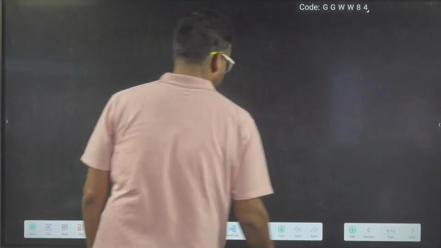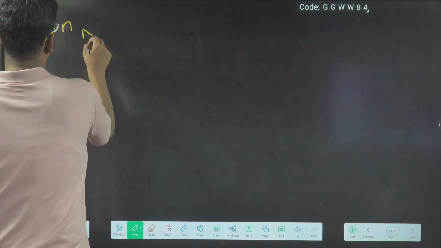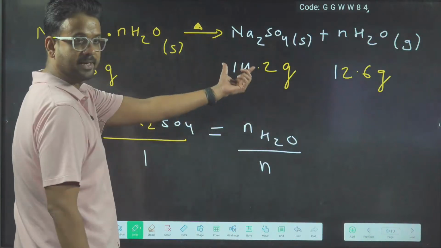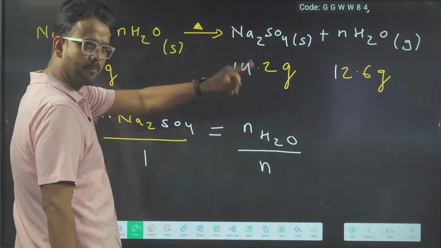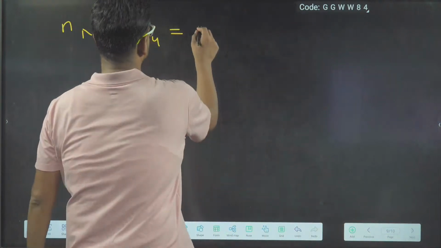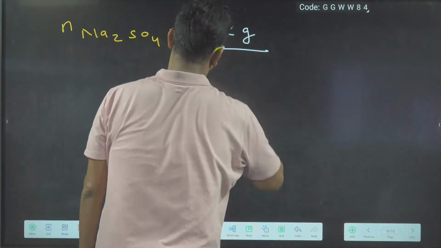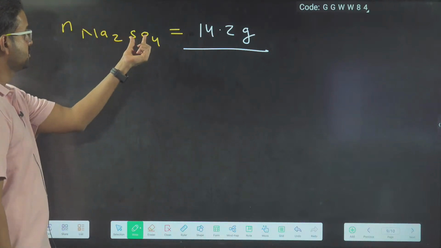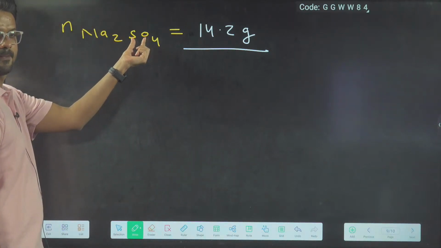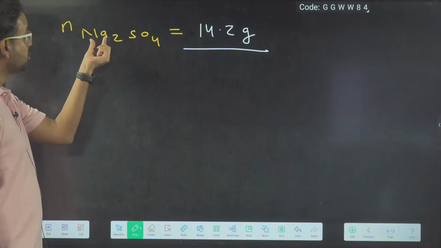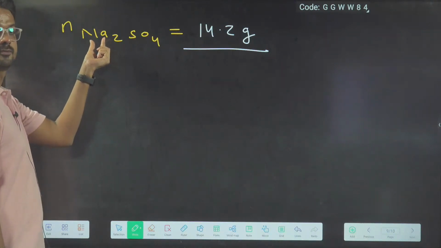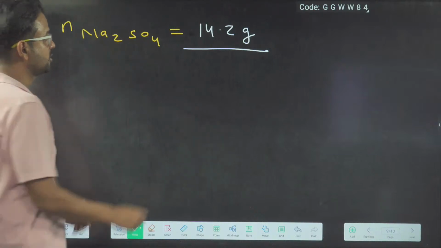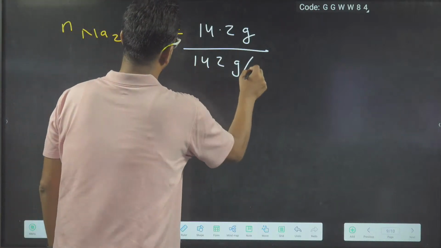So now we will calculate moles of sodium sulfate. Moles of sodium sulfate is given mass upon molar mass. So given mass is 14.2 gram upon molar mass of sodium sulfate. Sulfate is 96 and sodium is 23 plus 23, 46, total 142 gram per mole.